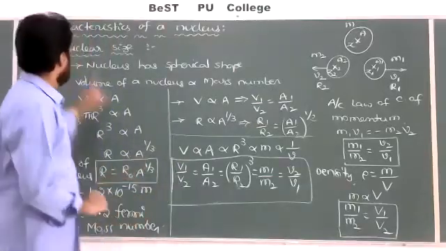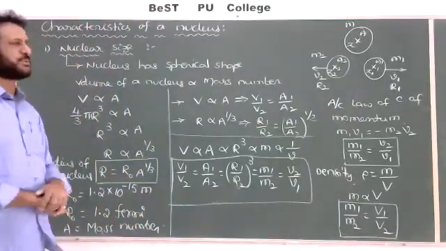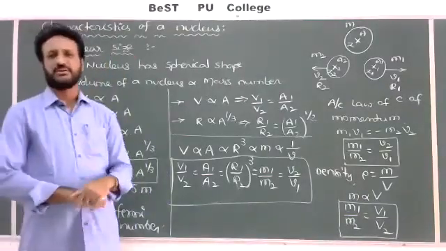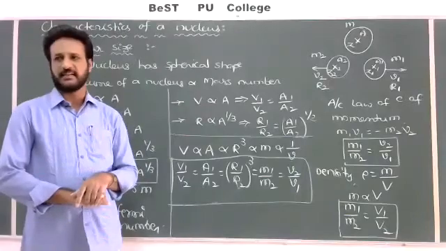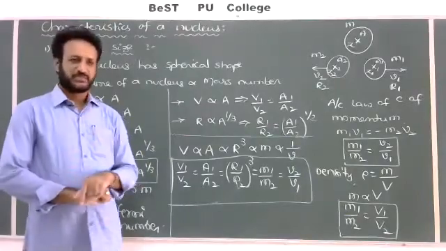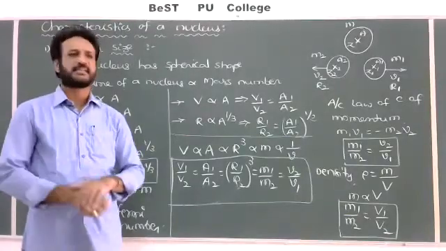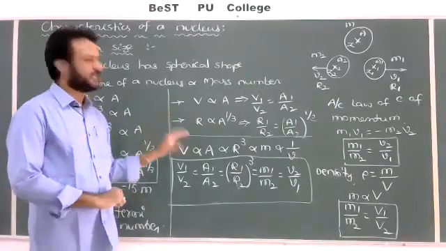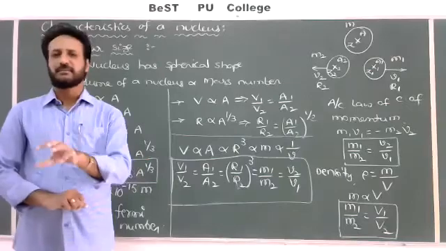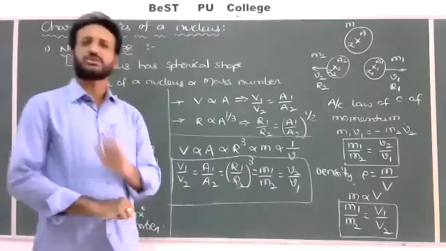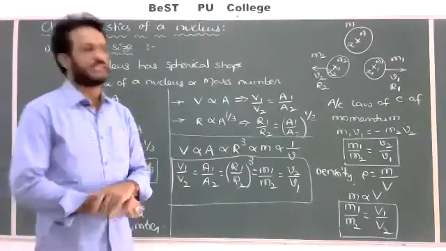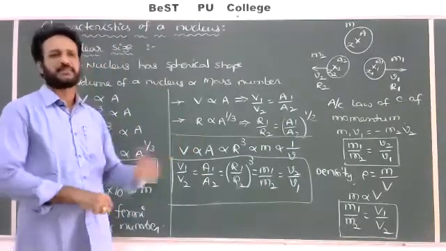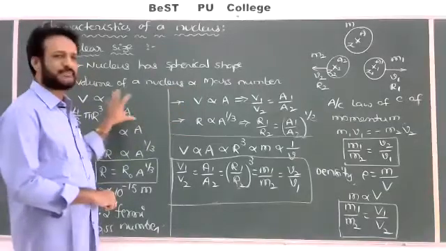So it is about the nuclear size. The size of the nucleus is almost 10 to the power minus 14 meter to 10 to the power minus 15 meter, nearly equal to 1 Fermi. The size of the atom is 10 to the power minus 10 meter, but the size of the nucleus is around 10 to the power minus 14 to 10 to the power minus 15 meter, because the nucleus has no sharp boundaries. That's why it may vary approximately from 10 to the power minus 14 to 10 to the power minus 15 meter. That's about the size of the nucleus.